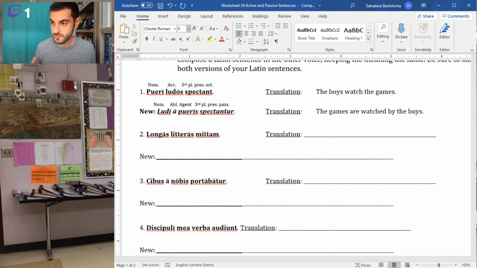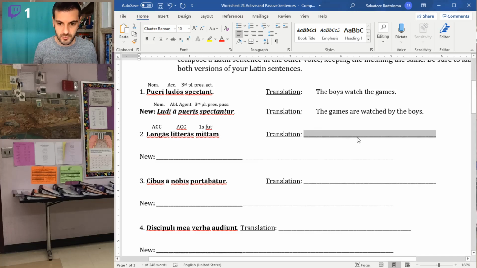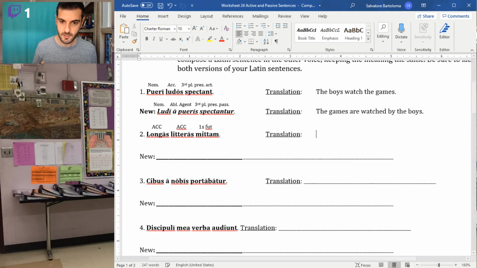So starting with our first sentence, longas literas mitam. So we have our accusative, and then we have our verb, first singular. This verb happens to be future because it's am ace et. So as we said, the first thing you want to do is translate the original sentence. Mitam longas literas. I will send.